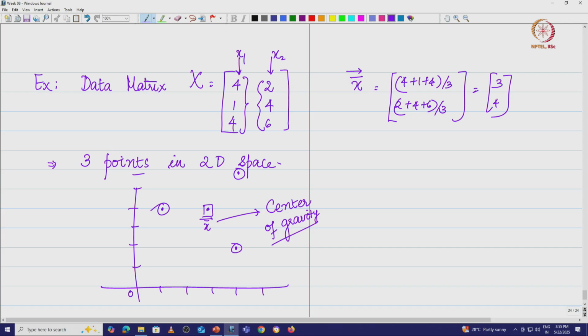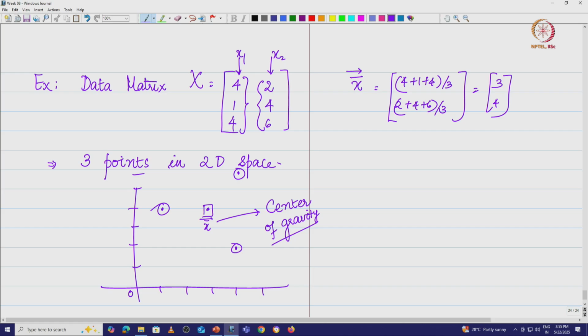You have these 3 points, and this is the point where the scatter plot gets balanced. Now, the other way of looking at it is to do it this way. I have the same set of points whatever we had here. So, what are we going to do?